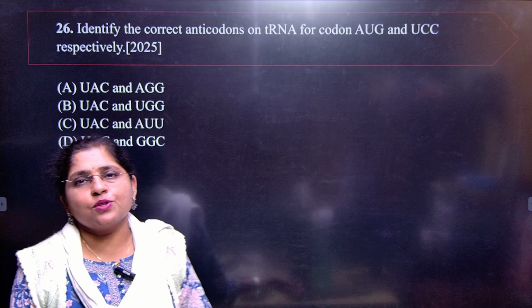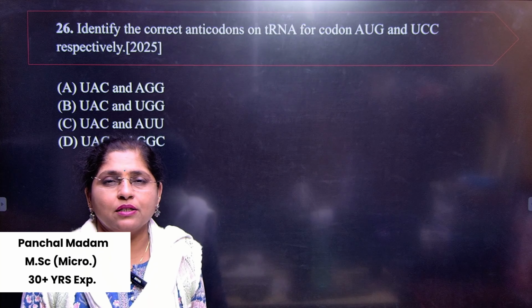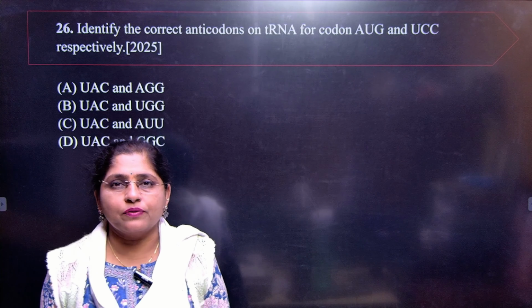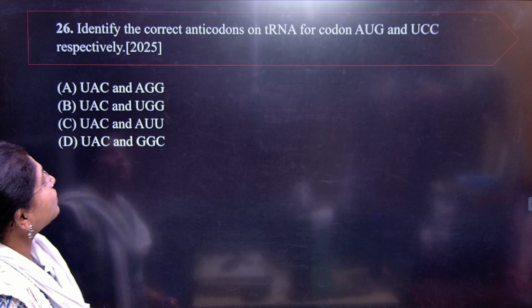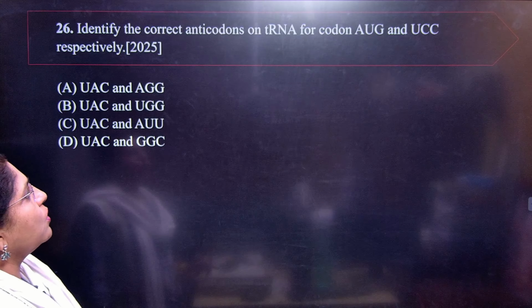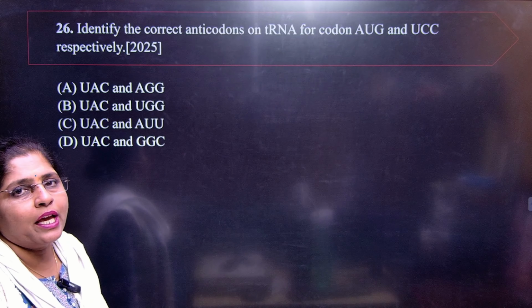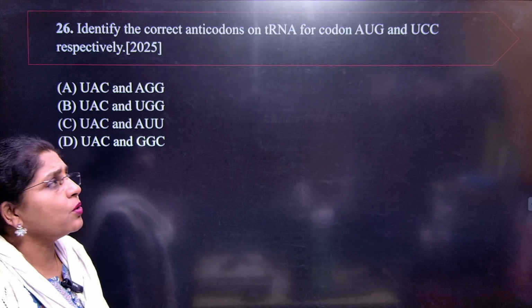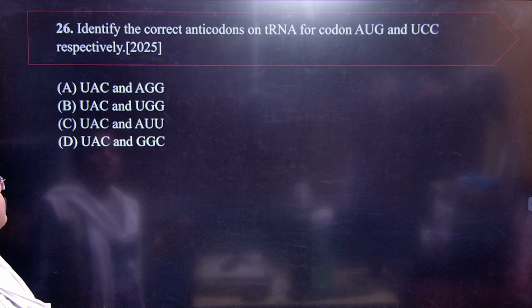Students, let us go for the next part, question number 26 for the topic molecular basis of inheritance. Let us see question number 26. Identify the correct anticodon on tRNA for the codon AUG. You know that AUG is an initiation codon, and UCC respectively.